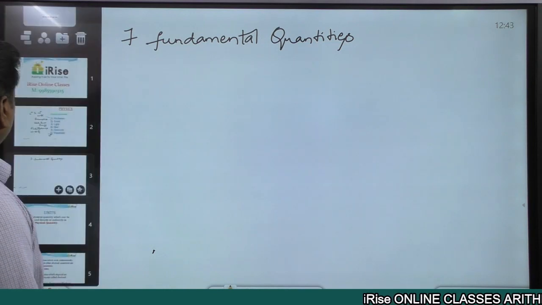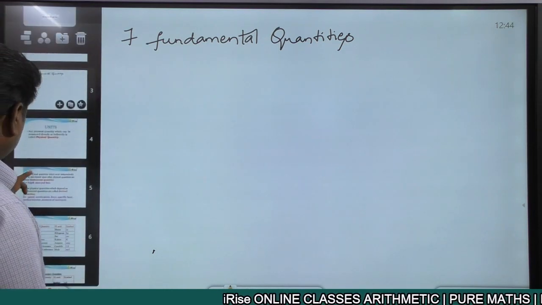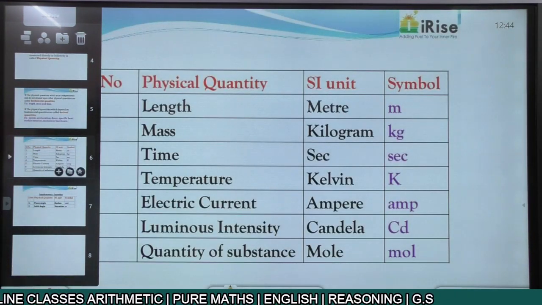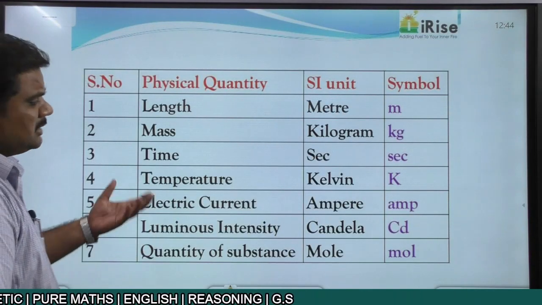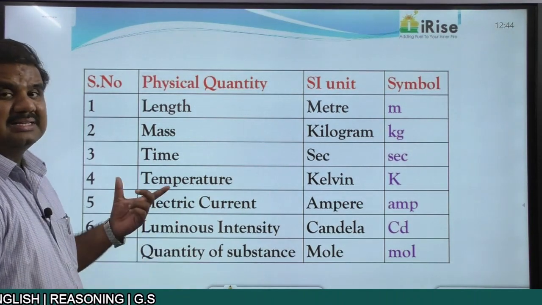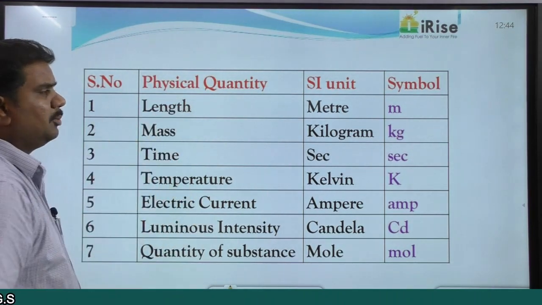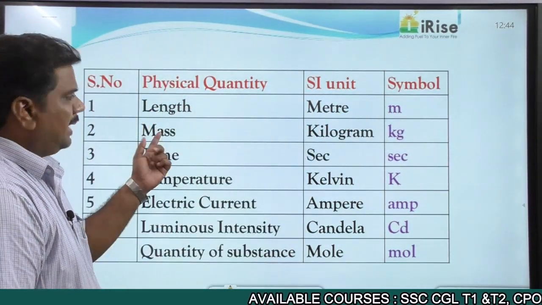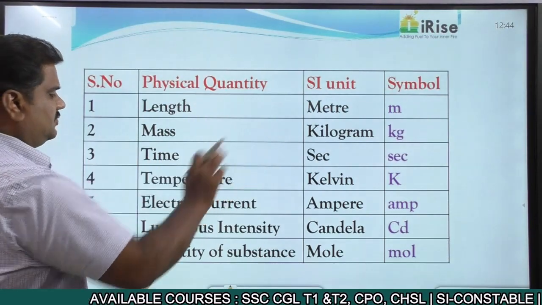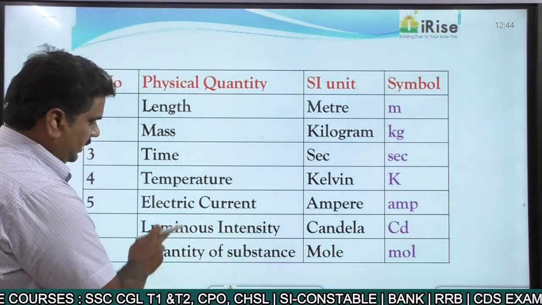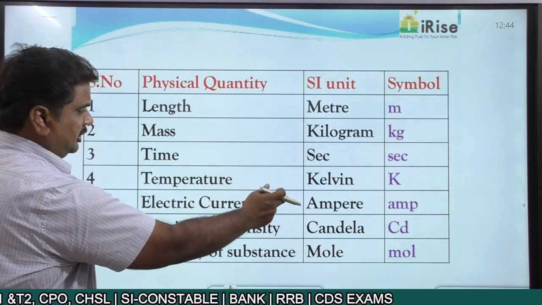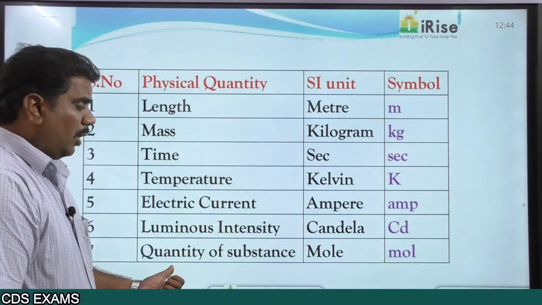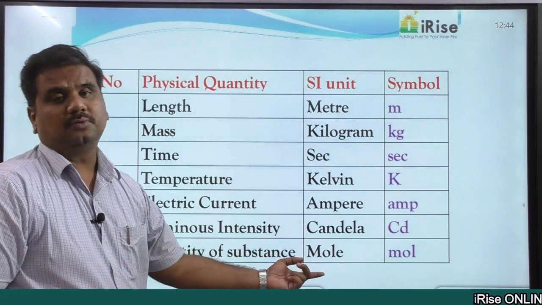For example, suppose here I am talking about some fundamental quantities. Here, as per the SI system, we are having 7 fundamental quantities. The first one, we are talking about length. Length is always measured in terms of meters, mass in terms of kilograms, time in terms of seconds, temperature in terms of Kelvin, electric current is measured in terms of amperes, luminous intensity in terms of candela, quantity of a substance is always measured in terms of mole.